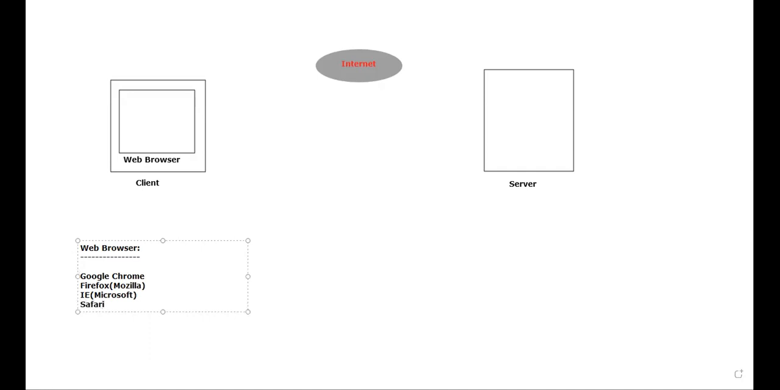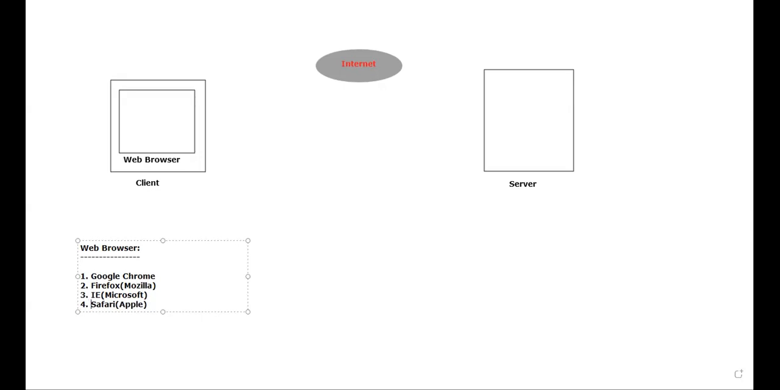If you people are using Macintosh, then you will be using Safari. That is Apple, it's a product of Apple. Like this, plenty of web browsers are there. I have just listed some of the web browsers. That's all. Listen properly. Sir, why are you listing out web browsers?